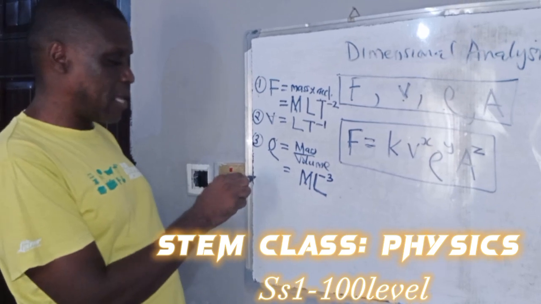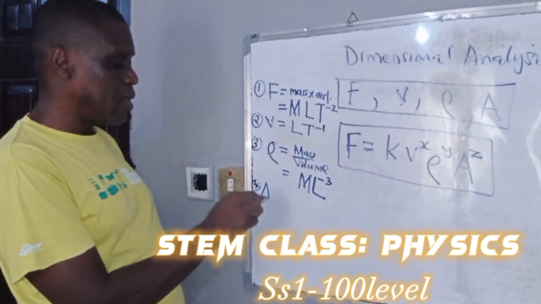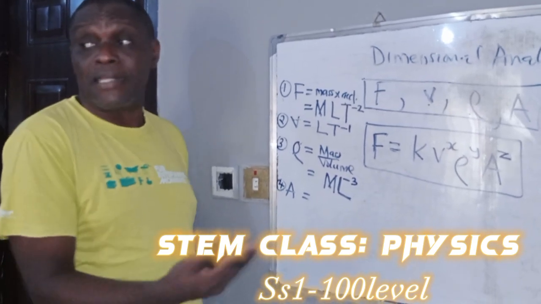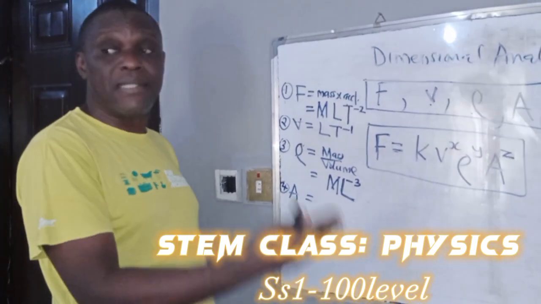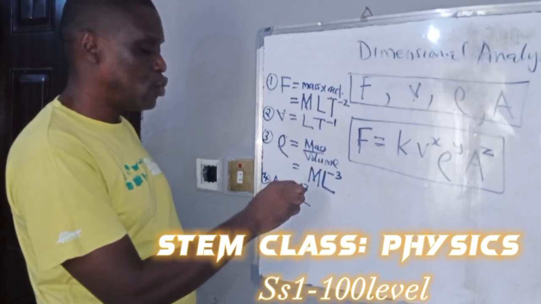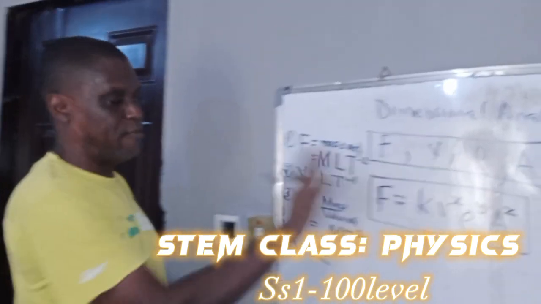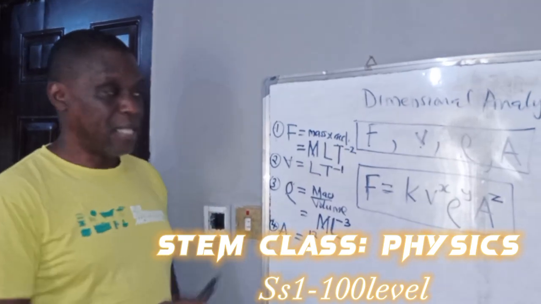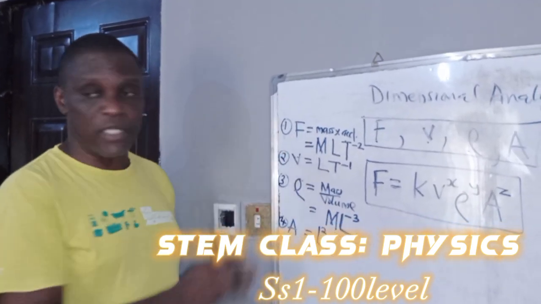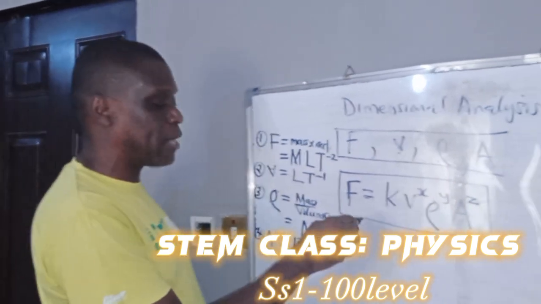Then area now. Number 4, area. Let's take the simplest form, area of a rectangle. Length times breadth. Length is L, breadth is also L. That is L raised to 2. So you need to understand this first. That's the first thing you need to understand, and we're going to be making reference to this. So now with this, we'll come back to this.